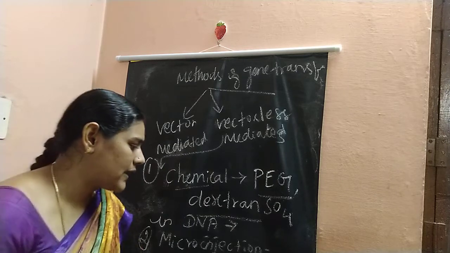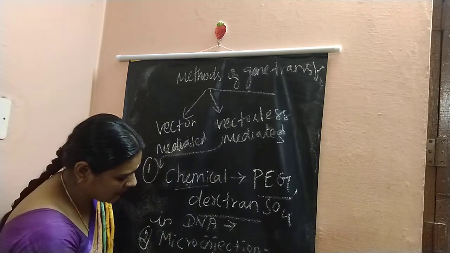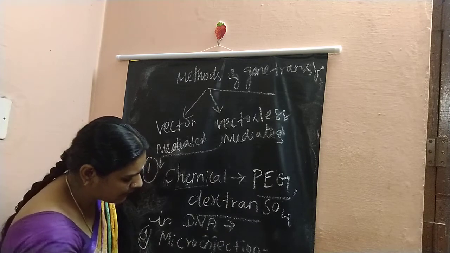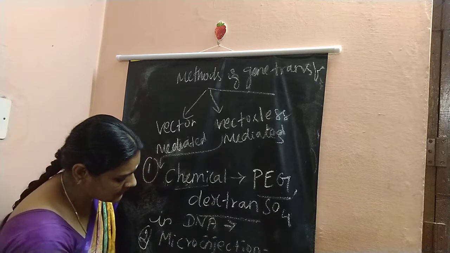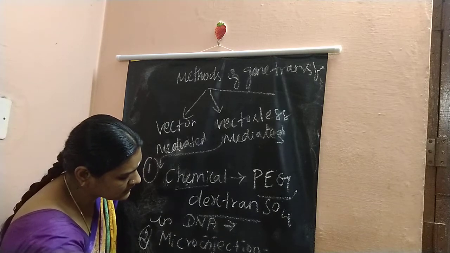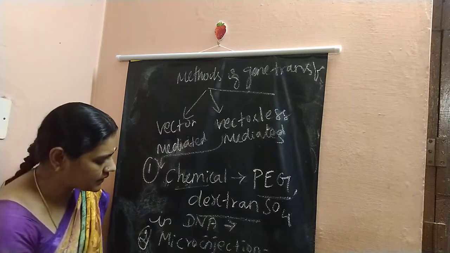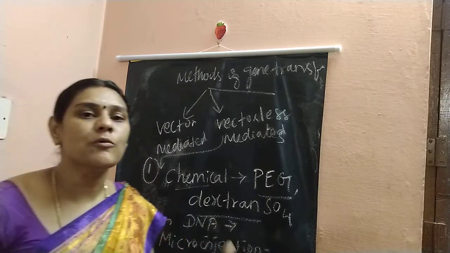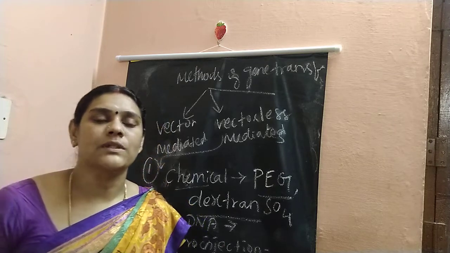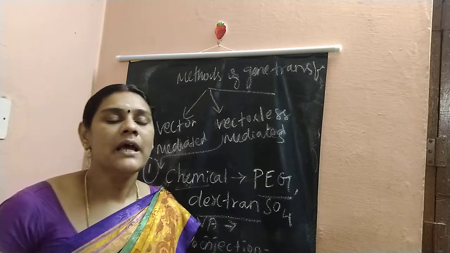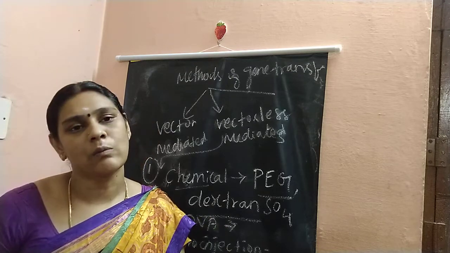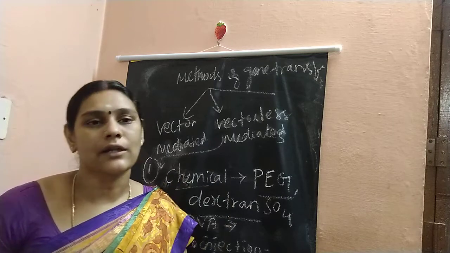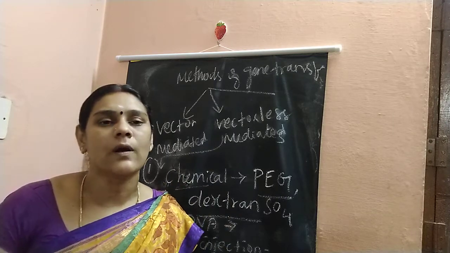Do you understand what a protoplast is? Suppose this is a bacterial cell and this is a plant cell. The cell wall is present in the plant cell and the bacterial cell. If we remove this cell wall to take up the DNA insert into the host, it is called a protoplast. Whether it is a plant cell or a bacterial cell, no problem. The animal cell generally does not have a cell wall. So if the cell wall is removed, the cell is called a protoplast.